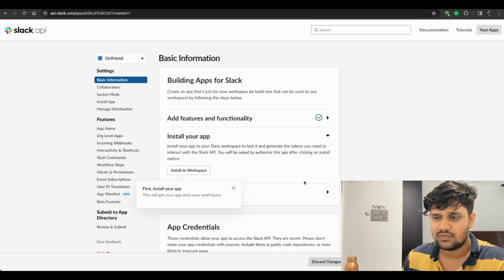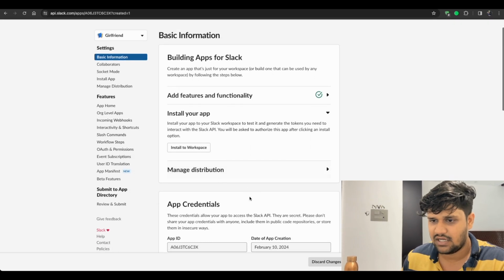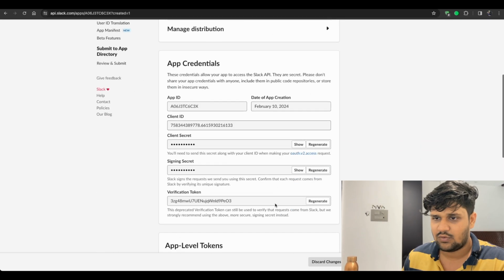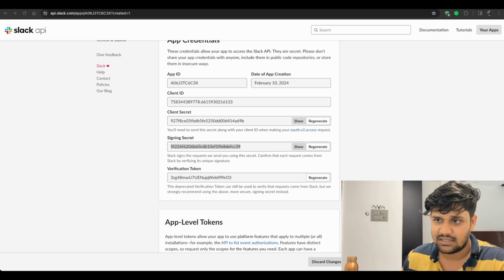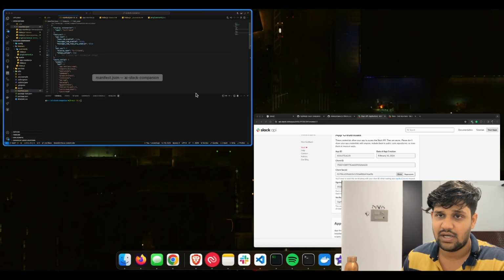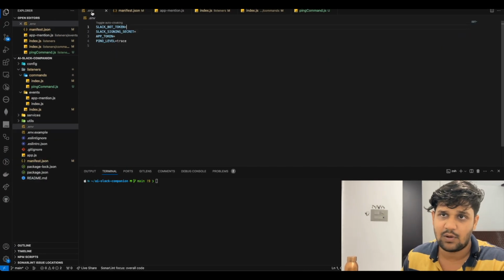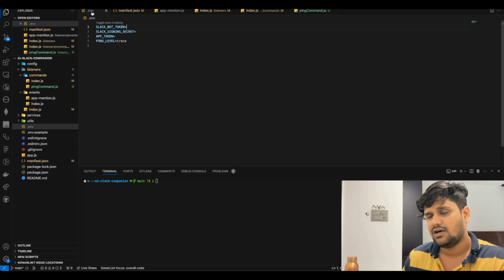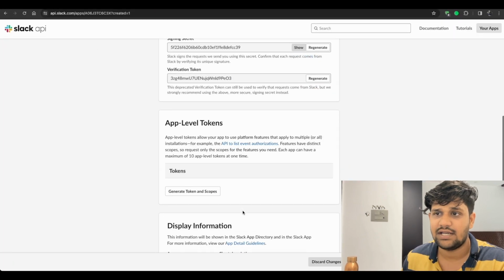Right now, what I have to do is make sure that I find my credentials correctly. What I need right now is the sign-in secret. There are 3 things that I would need. One is the sign-in secret, the bot token, and also, where is it? Yes, the sign-in token.